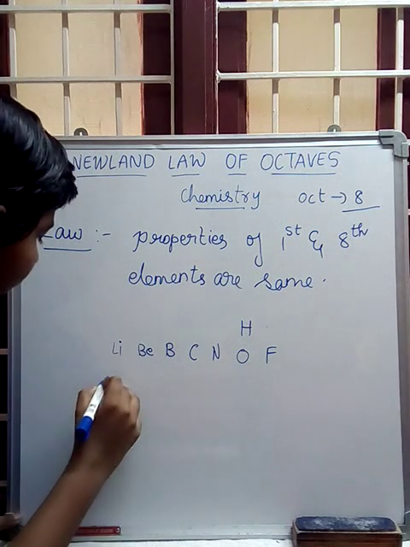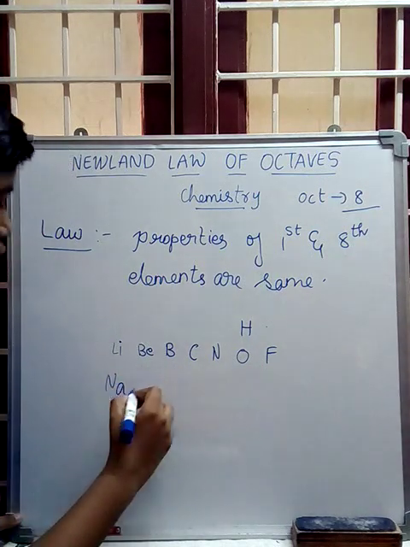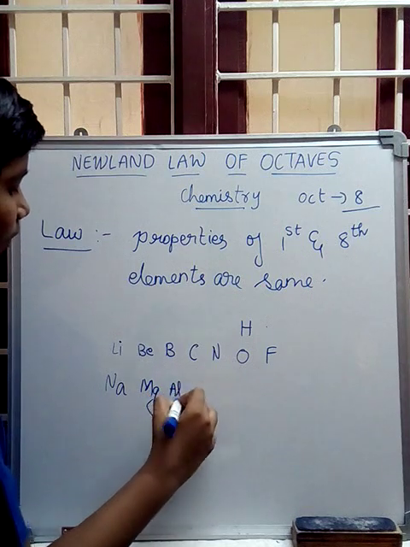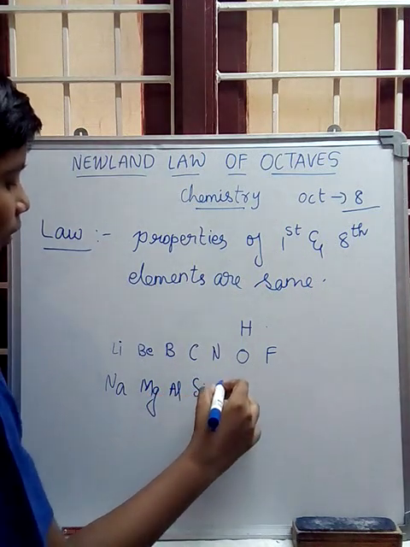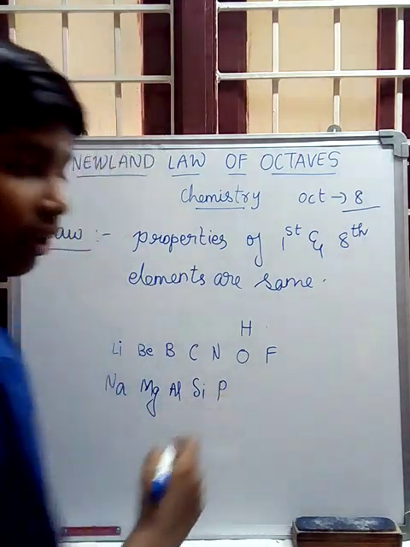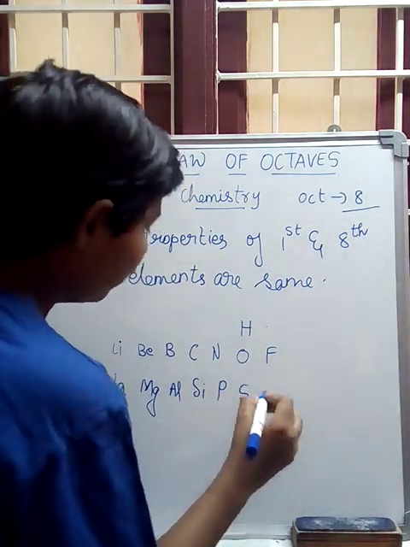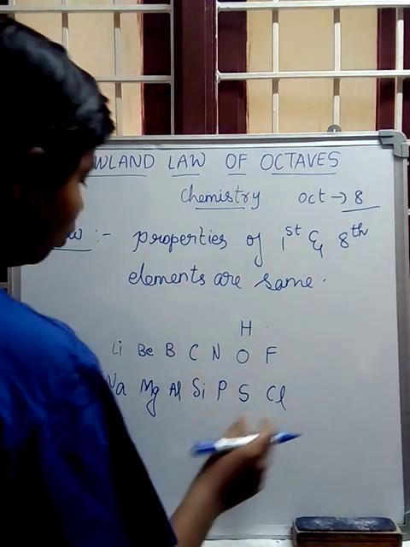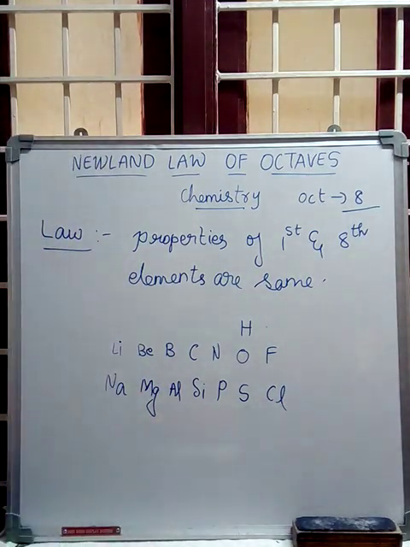After that, sodium, magnesium, aluminium, silicon, phosphorus, sulfur, and the 17th element, chlorine. Argon is an inert gas or noble gas.